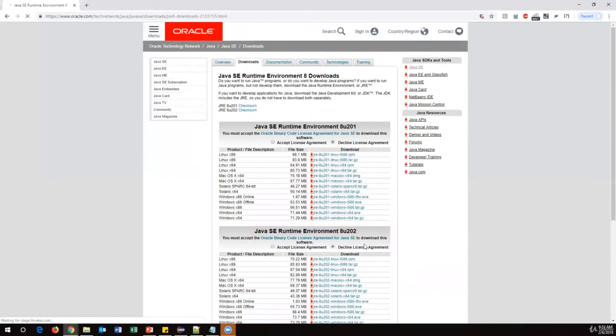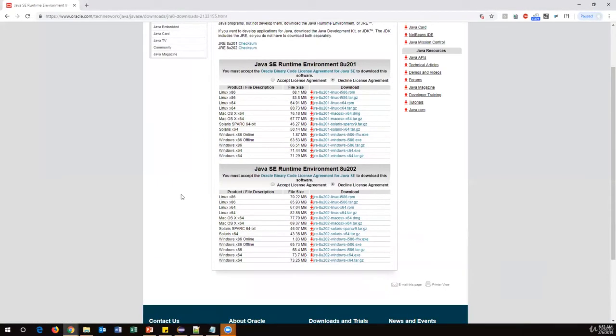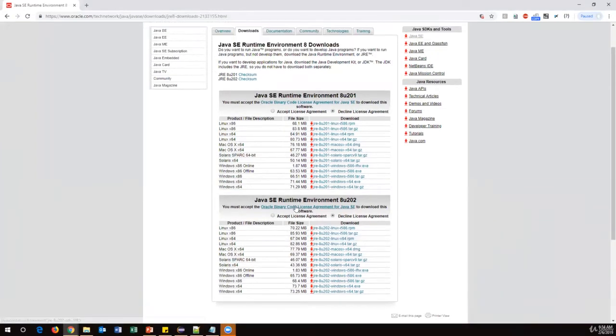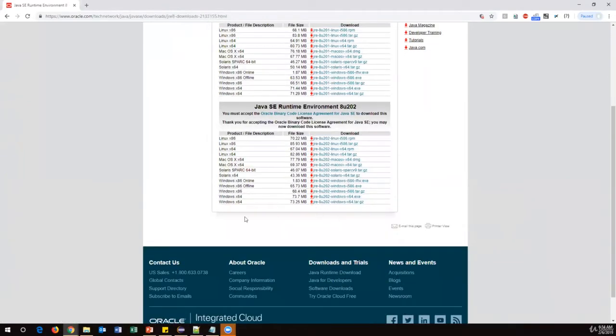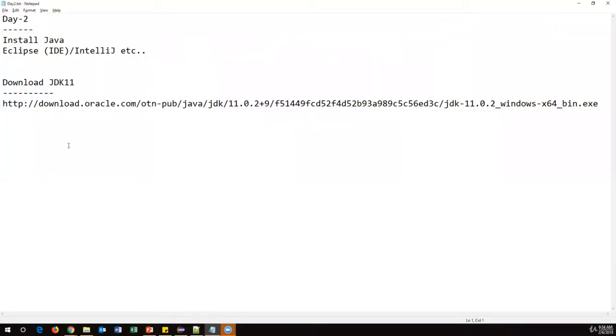Now we will navigate to this side. Here Java 8 JDK as well as JRE both are available. We need only JRE, we don't require JDK, because we have downloaded the JDK 11 version. So now we need to download only the JRE part. Let's go to the second section, and here for Windows 64-bit, there are two options available. We should always download the exe file. This is the link I'm giving you, so you have to download this one. This is the JRE download.